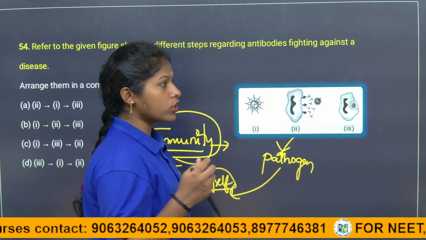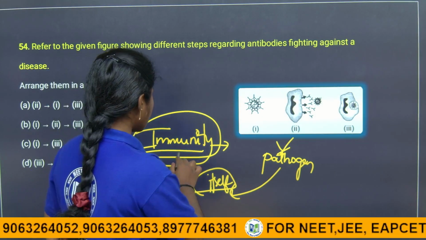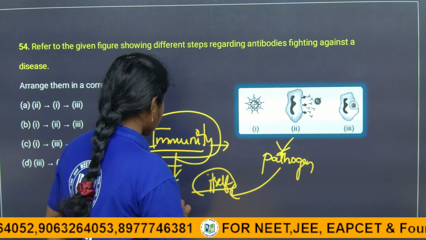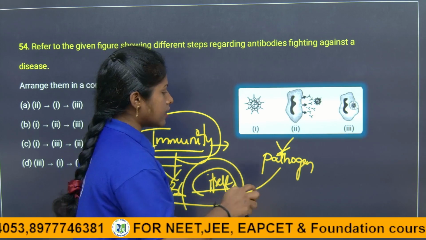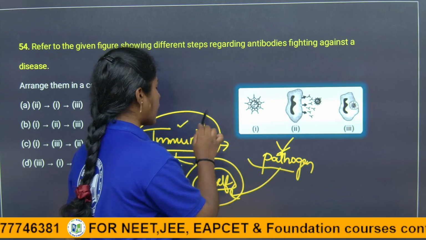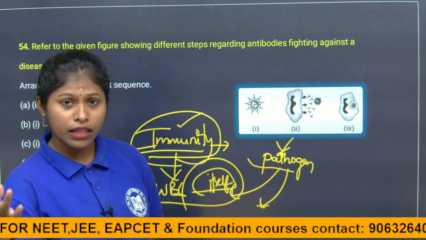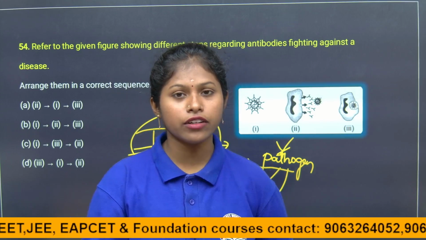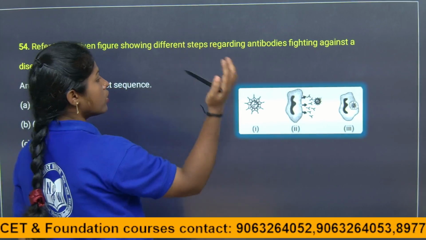If we have more immunity, what will happen, children? If we have more immunity, our immune cells like WBC cells attack the pathogen and kill it off. Otherwise, if we don't have more immunity, what will happen? The pathogen itself will attack us and it will kill us. That is why we have to have more immunity.